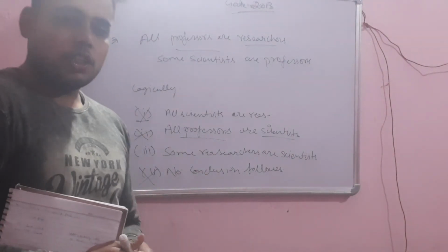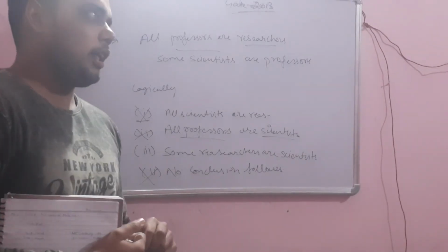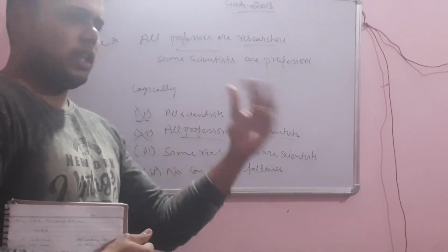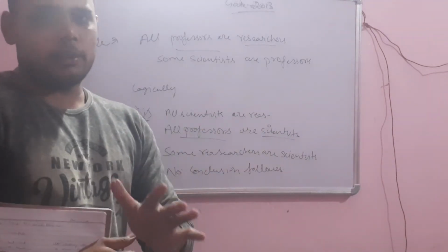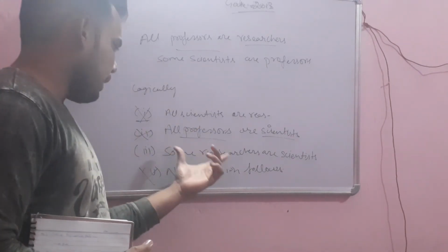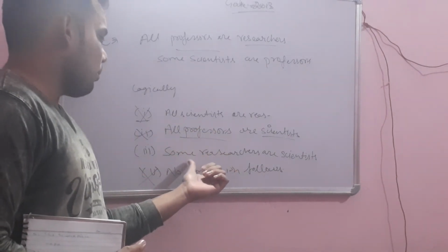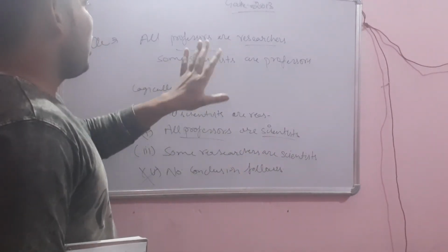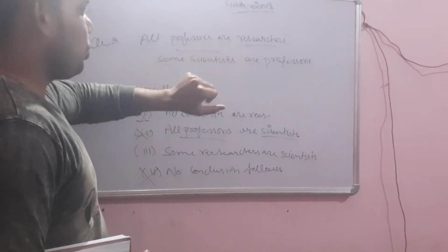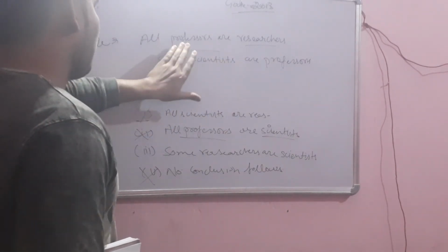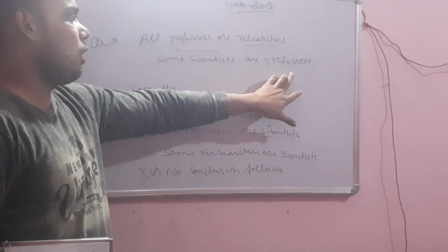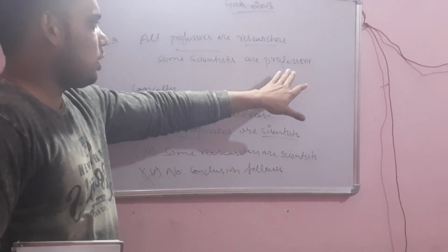Whenever you are asked such a question, the option which says something like no conclusion follows is 90% sure not your option. The first two statements are already incorrect. Let us see this statement: some researchers are scientists. Professors are linked with researchers, and some scientists are also linked with professors.